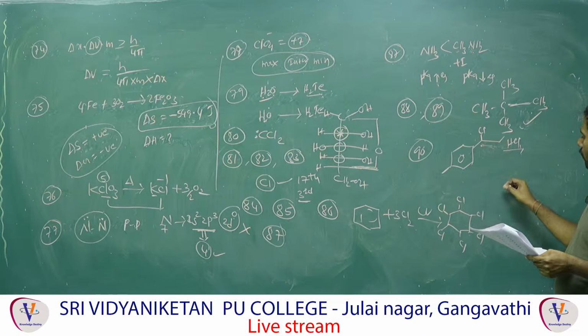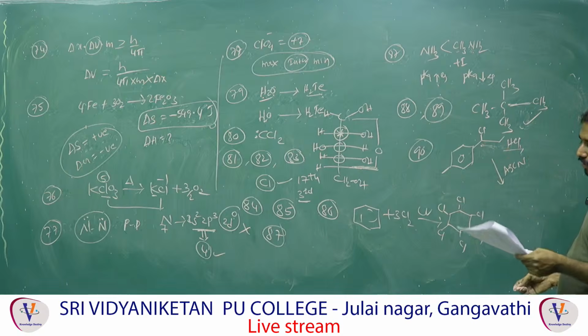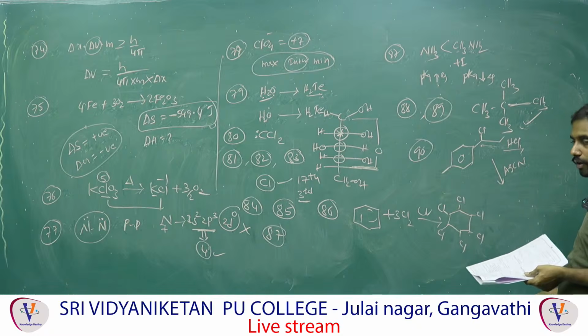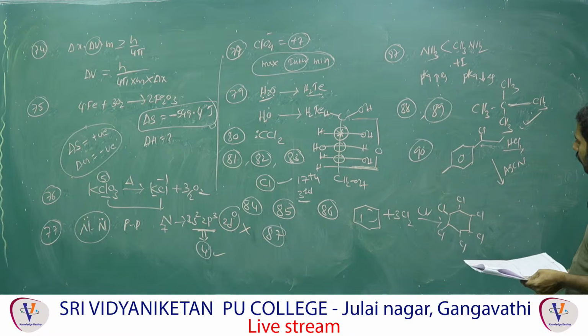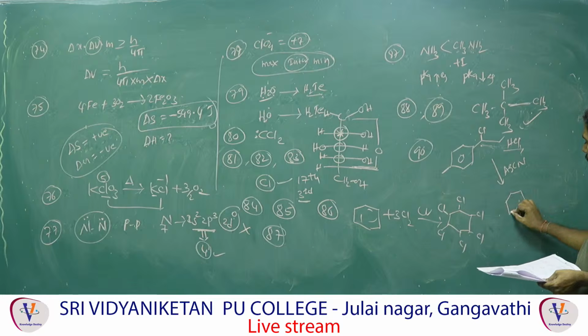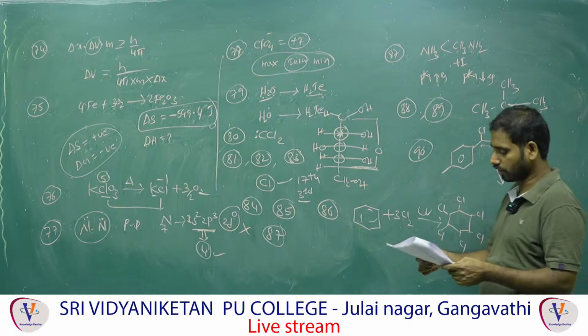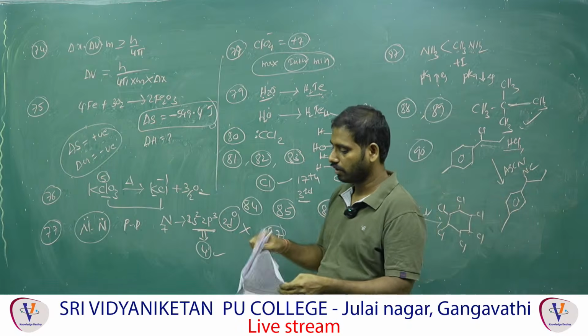Then that reacts with AgCN. AgCN is a covalent compound, so Cl is replaced by NC. That is the answer. So fourth option.